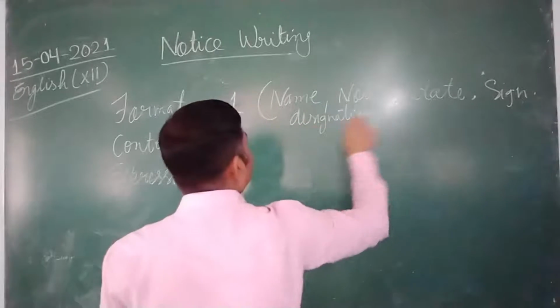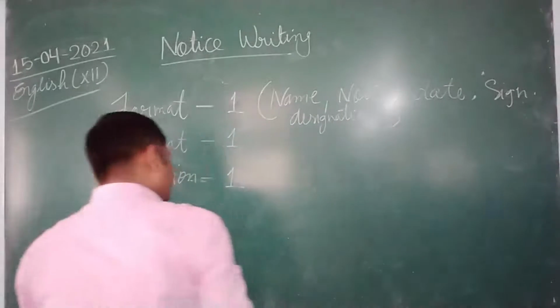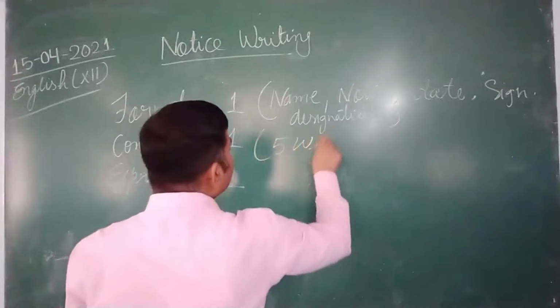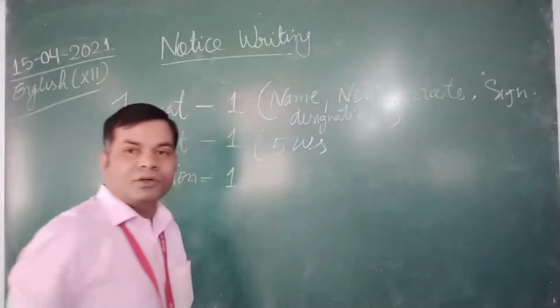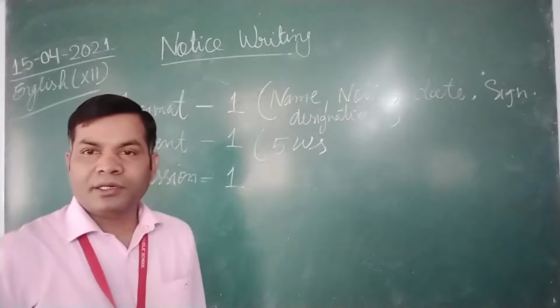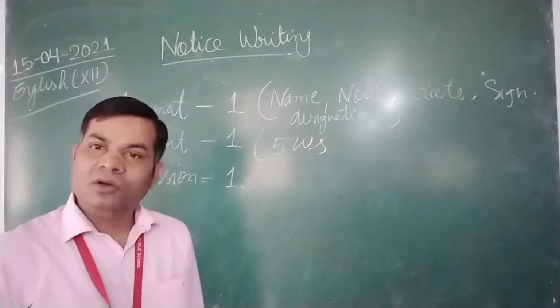Content: you have to answer the 5 W's: what, where, how, when, and who can be contacted.